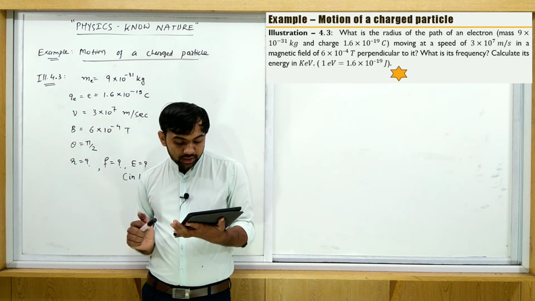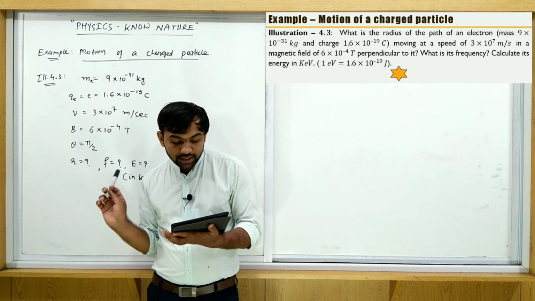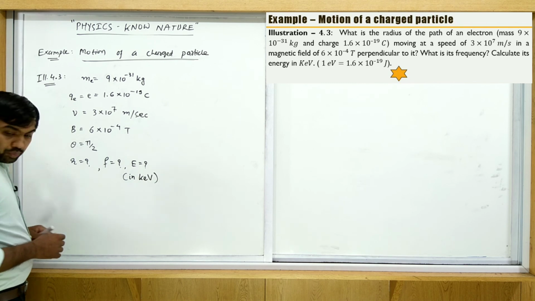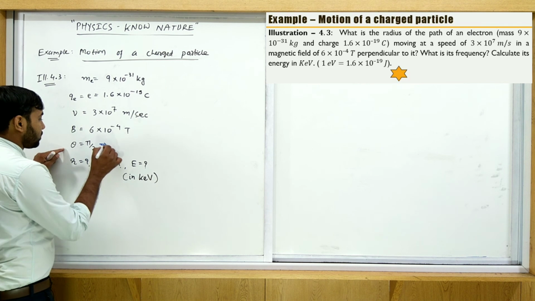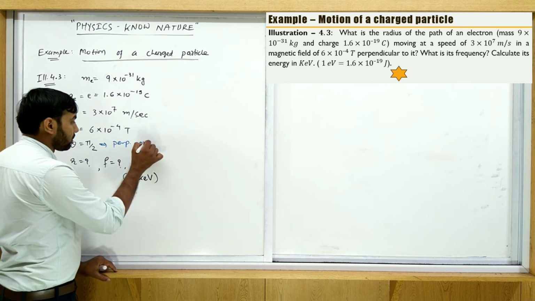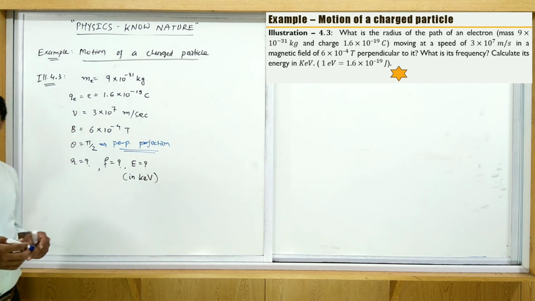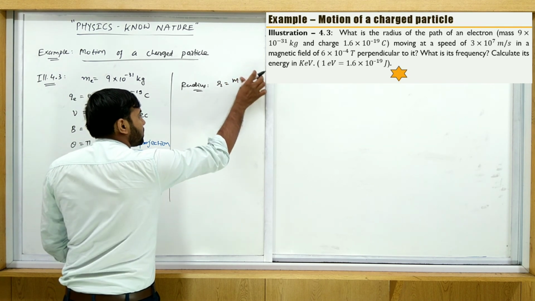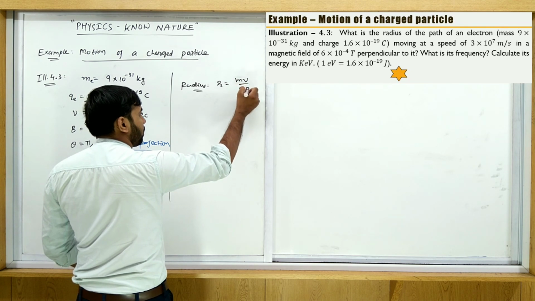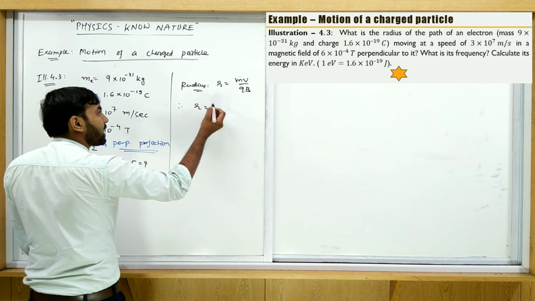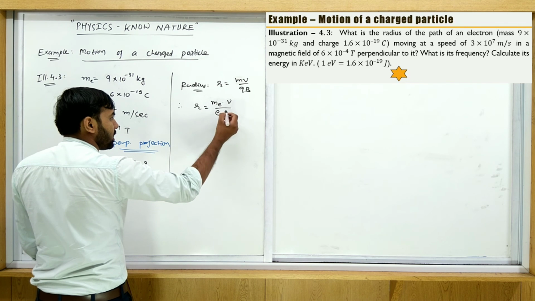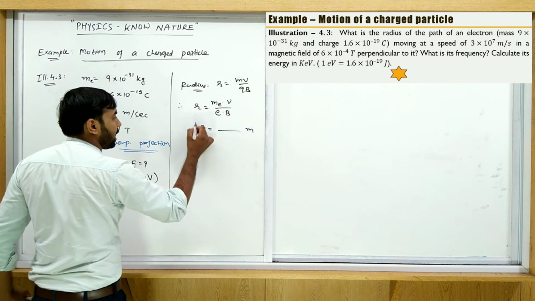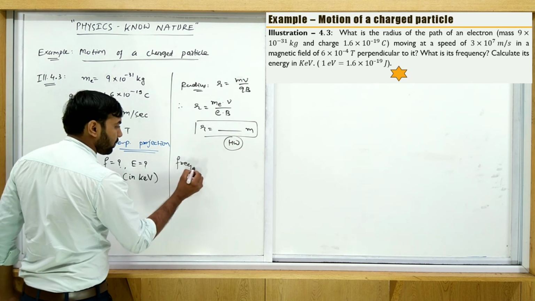तो हमें फाइंड क्या करना है, R, और भी डेटा फाइंड करना है। तो what is the frequency, so frequency is equal to, what is the energy, so energy is equal to, in kilo electron volt, so we have to find this answer। Okay, so here when the angle is π/2, that is a perpendicular projection, then we derive this relation directly। What is this radius first, so radius R is equal to mV upon QB। So put the relevant data here, R is equal to mass of electron into V upon charge of electron e into B। See, m_e given, V given, e given, B, everything is given, put here and you get the answer in terms of meter, so calculation is in homework।